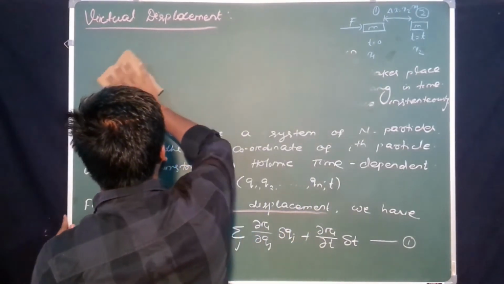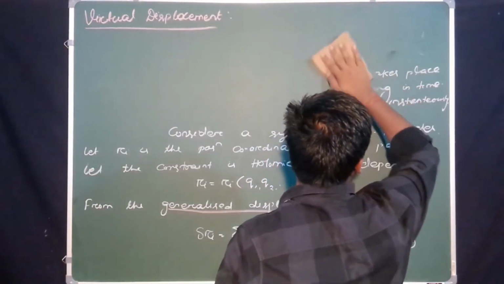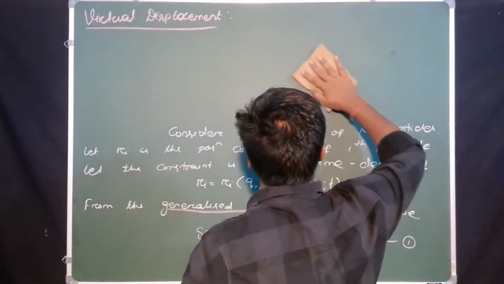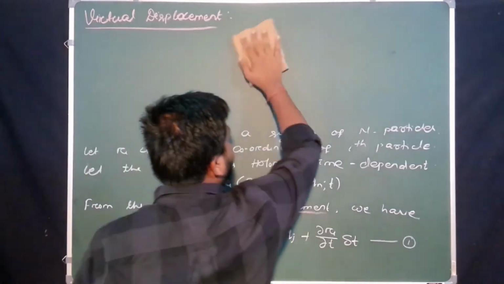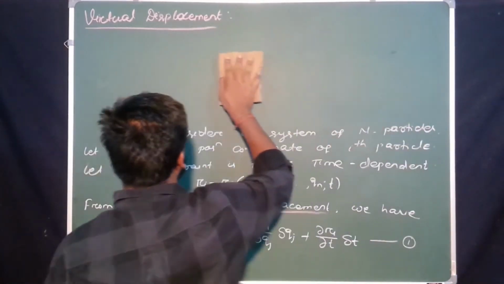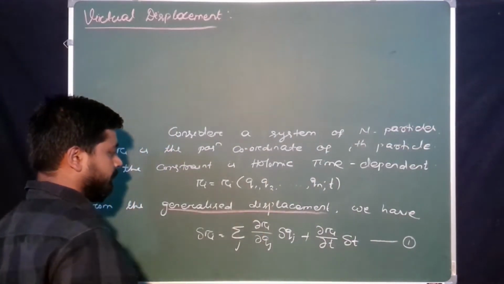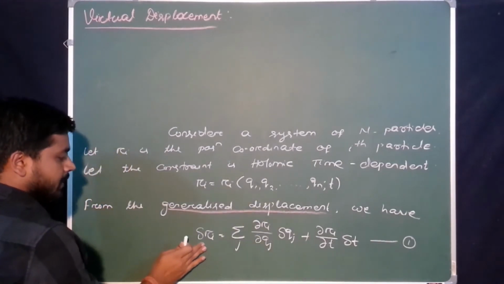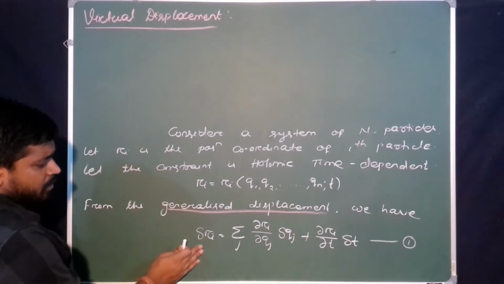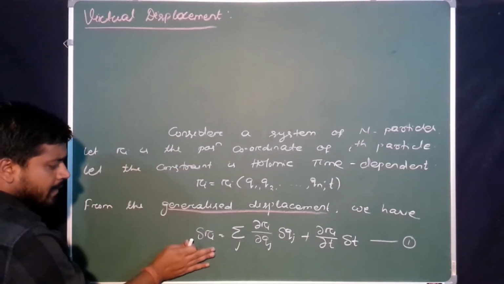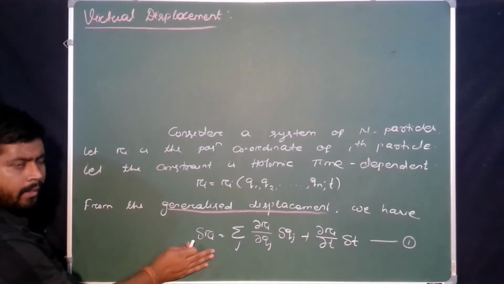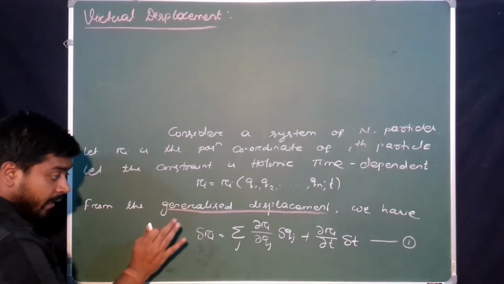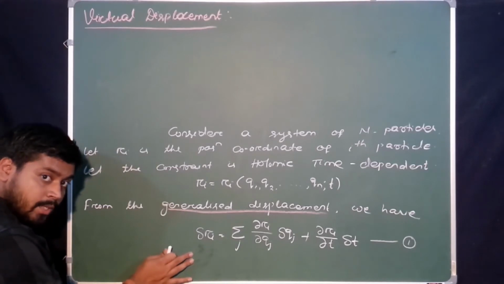The expression that I have in generalized displacement, is it time dependent, yes or no? Just eliminate the second term. Write down here: this delta R is the generalized displacement, or in this place we can say this is the real displacement. If delta Ri is the real displacement, and if I take delta Ri as a virtual displacement, then what happens?